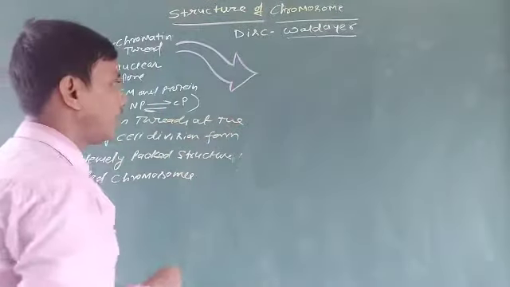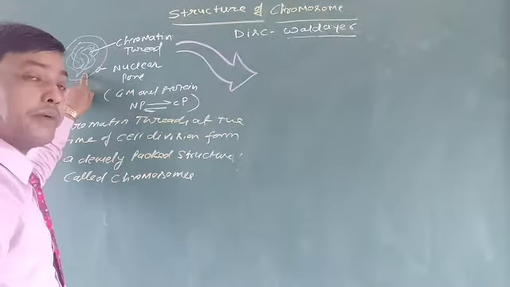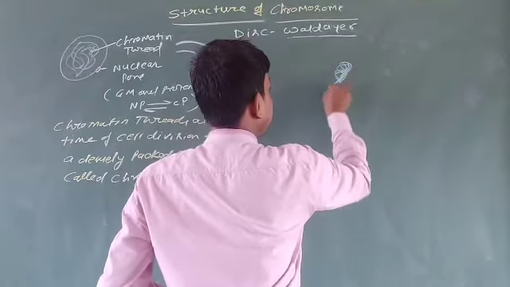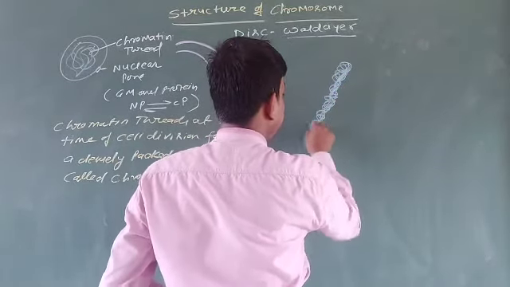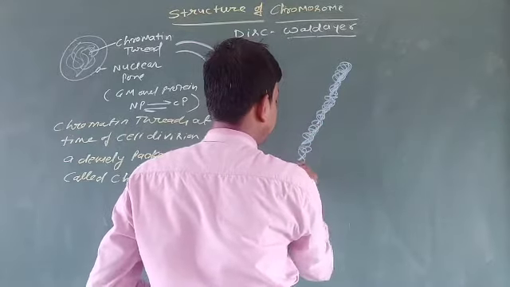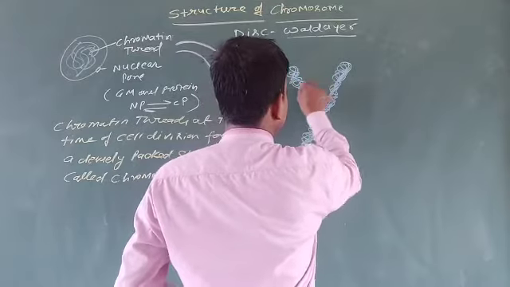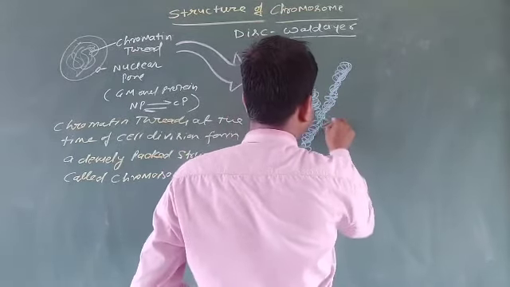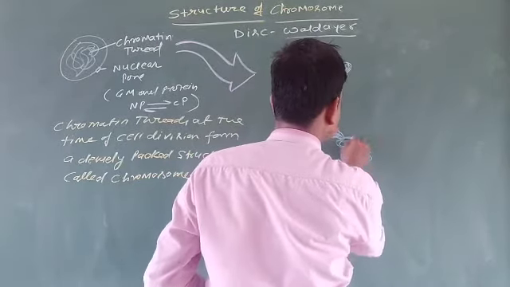So here what happened when the chromatin threads become densely packed. Listen, suppose that this one is the chromatin threads and it becomes densely packed, that forms the very special structure that is known as the chromosome.